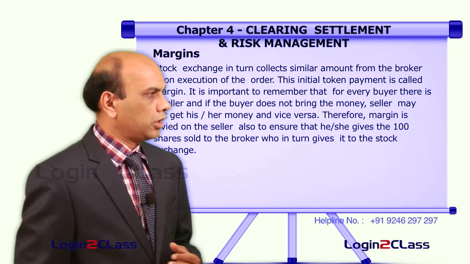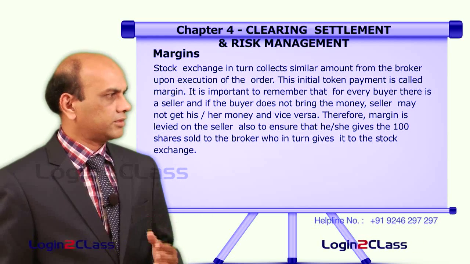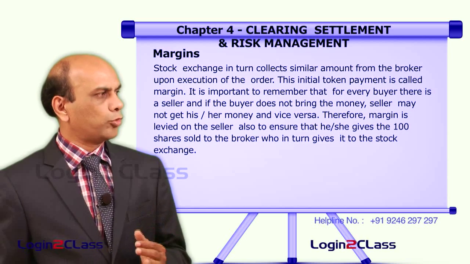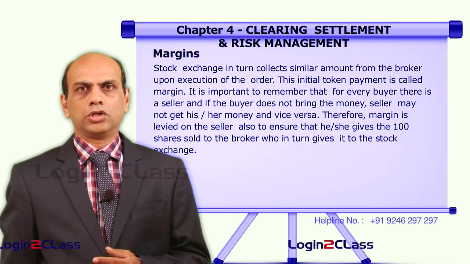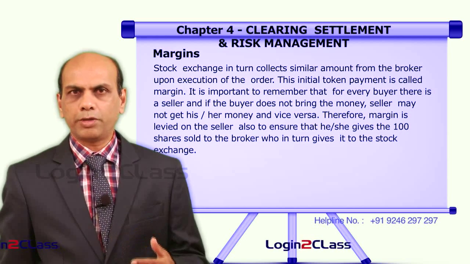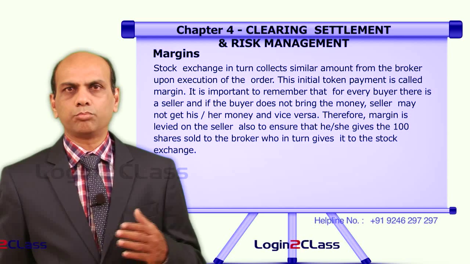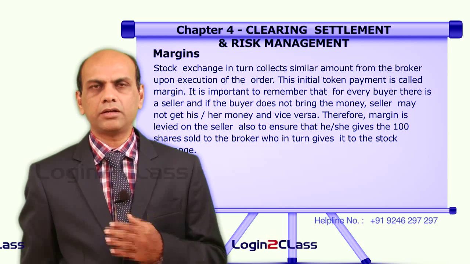Now, the stock exchange in turn collects a similar amount from the broker upon execution of this particular order. So the client at the time of placing the order has to pay a certain margin amount, a certain part of the value of the purchase he has made.